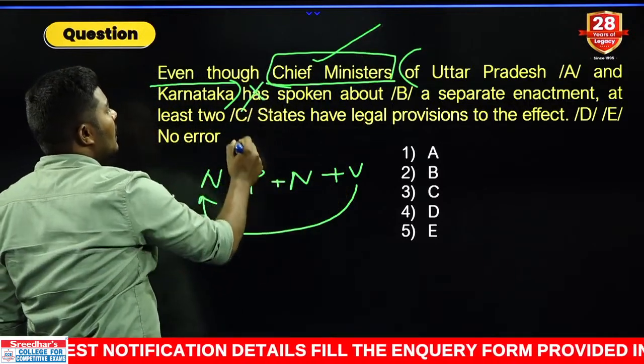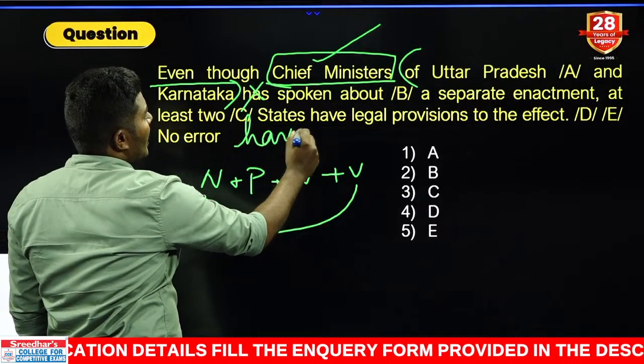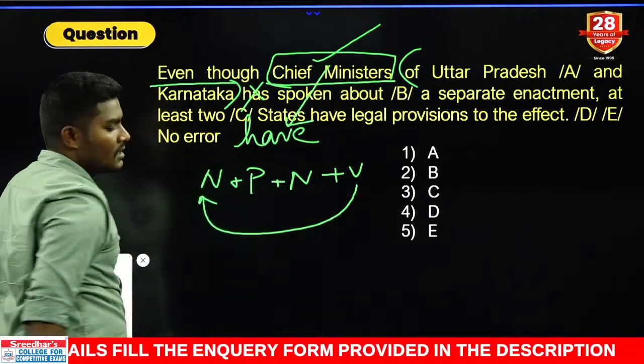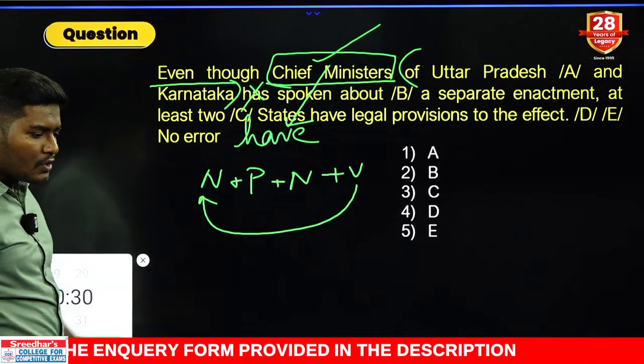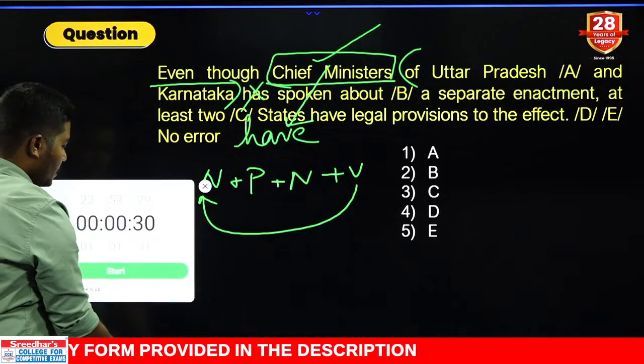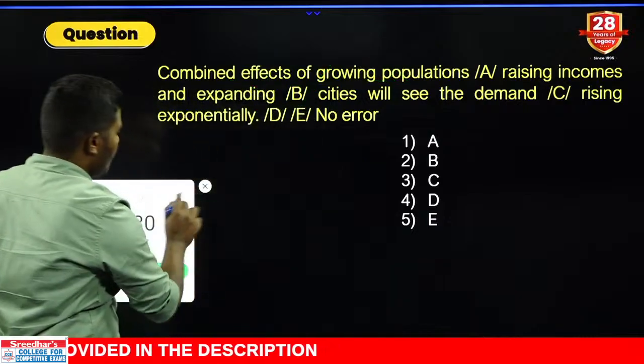Can you tell me the answer? It is not has. What do we need here? Have, because our subject is chief ministers. Subject verb agreement error, everybody should get it. Very good, very good. Come on. Let us go for the next one. Question number 14. Your timer starts now.